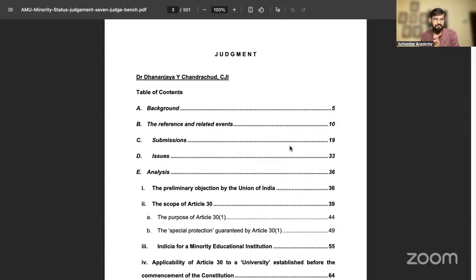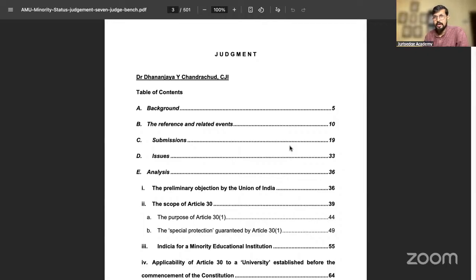And again, 1965, another very important thing that has been done here is that the power of the court, section 23, which is a very integral part of a minority institution, was again reduced just to make it an advisory role.